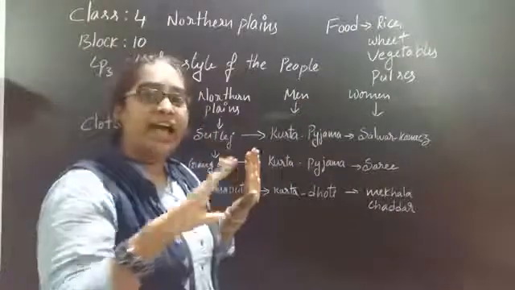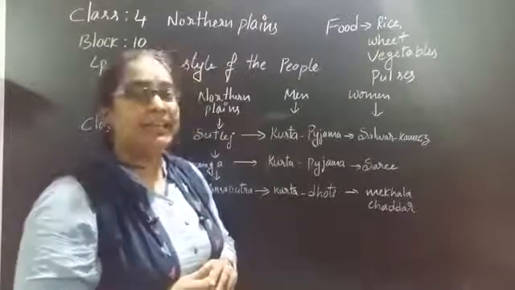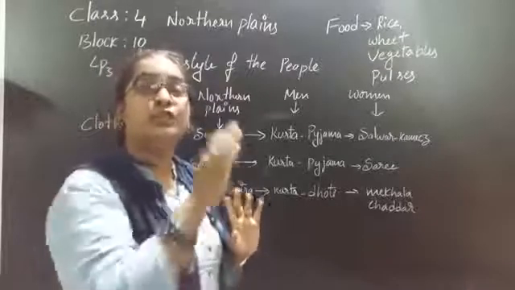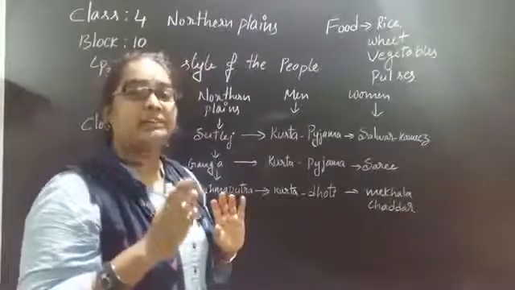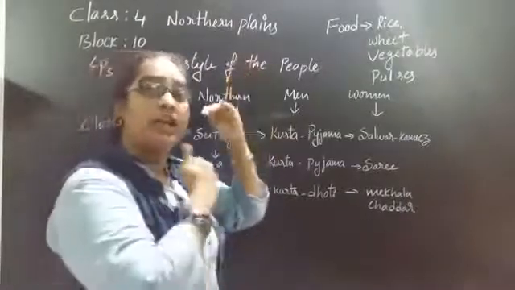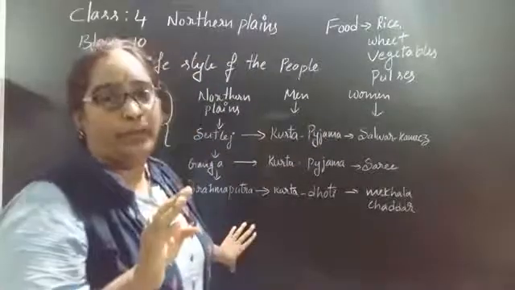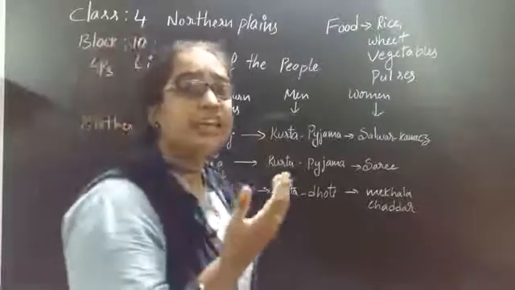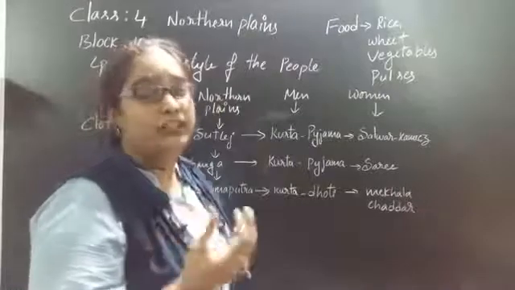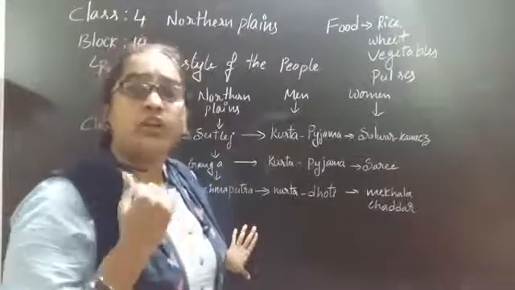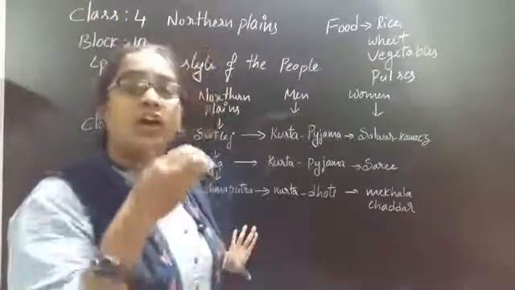So when we have flat lands under the northern mountains, how will the climate be? It will be cool and normal, not that cool as in the northern mountains, a little bit cool and a little bit warm, because it is spread between the northern mountains and the plateaus. In the middle we have it. That's why here 3 seasons are common. Most of the winter season will be a little bit cool and rains are also heavy, and in summer we will have it a little bit warm. When we have a normal climate, what do we prefer to wear? Normal clothes, according to season, right?